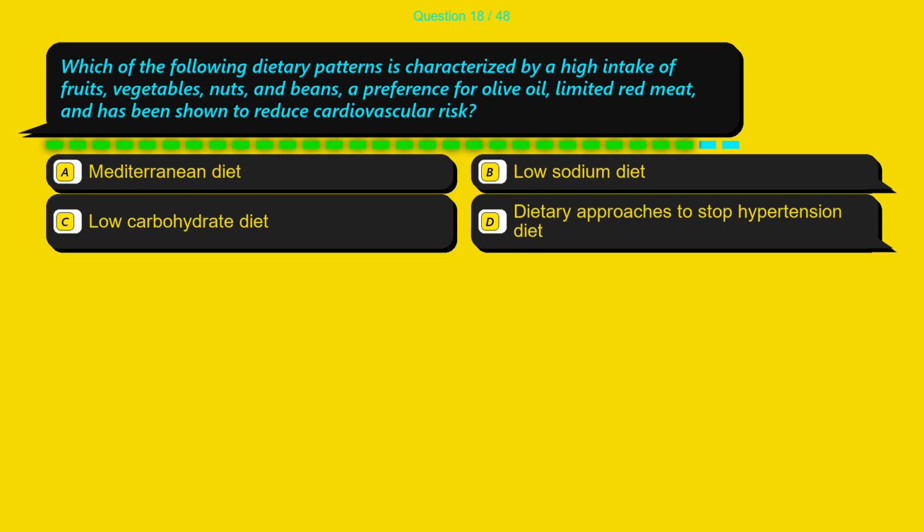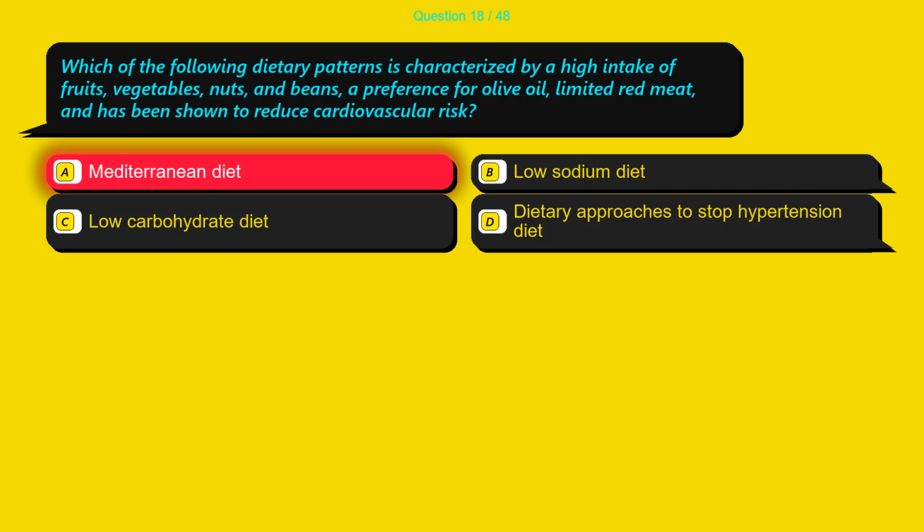Which of the following dietary patterns is characterized by a high intake of fruits, vegetables, nuts, and beans, a preference for olive oil, limited red meat, and has been shown to reduce cardiovascular risk? Option A, Mediterranean diet. Option B, low-sodium diet. Option C, low-carbohydrate diet. Option D, dietary approaches to stop hypertension diet.